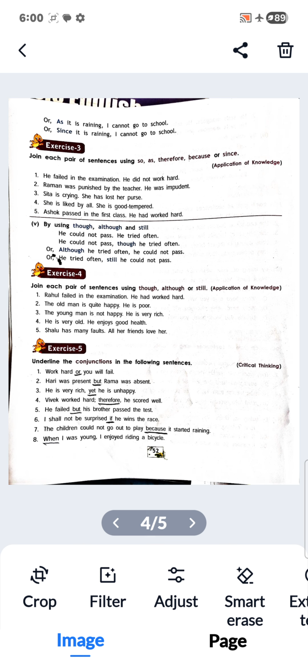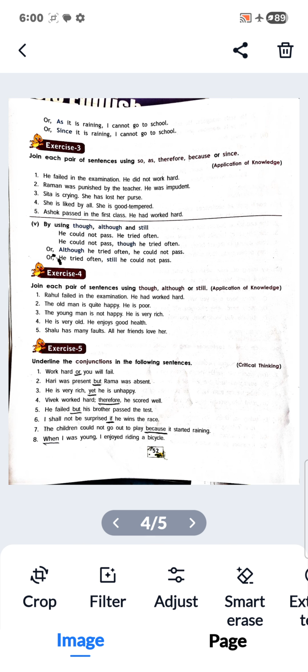Now exercise 5, underline the conjunctions in the following sentences. So you can underline: work hard or you will fail. Here, or is the conjunction. Hari was present but Rama was absent. But is the conjunction here. He is very rich yet he is unhappy.